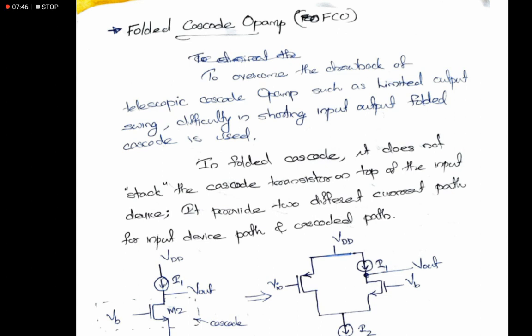You need to draw the circuit and its small signal model. If it is there, you need to draw that one. So the circuit is very important. If the circuit is wrong, you will not get any mark.